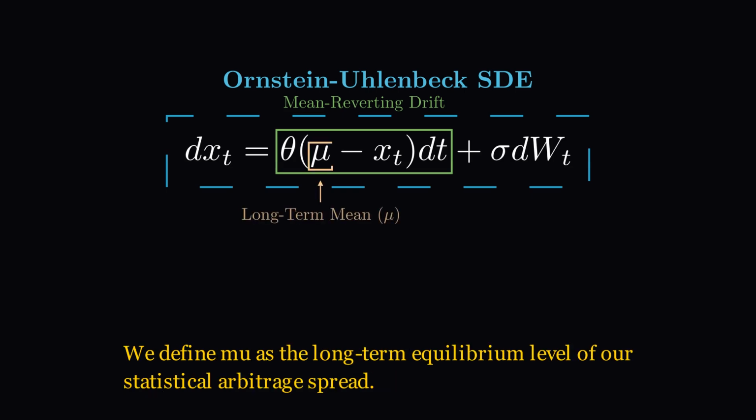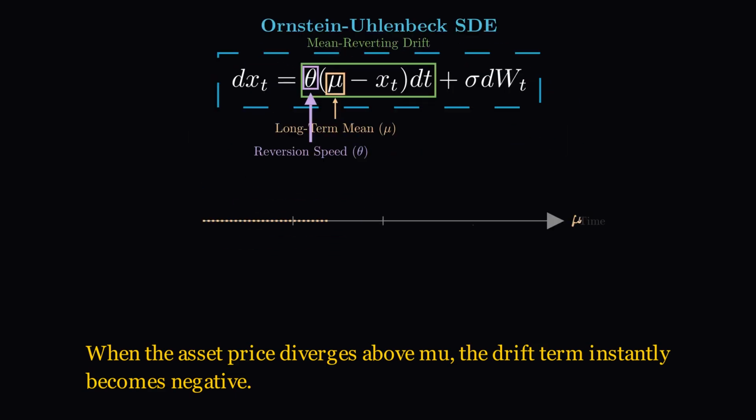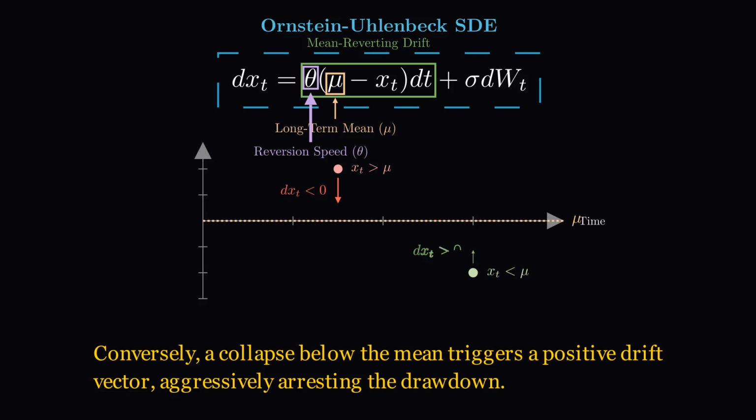We define mu as the long-term equilibrium level of our statistical arbitrage spread. Theta dictates the speed of reversion. It acts as the mathematical stiffness of our structural spring. When the asset price diverges above mu, the drift term instantly becomes negative. The equation applies a probabilistic gravitational pull, dragging the trajectory back toward the baseline. Conversely, a collapse below the mean triggers a positive drift vector, aggressively arresting the drawdown.